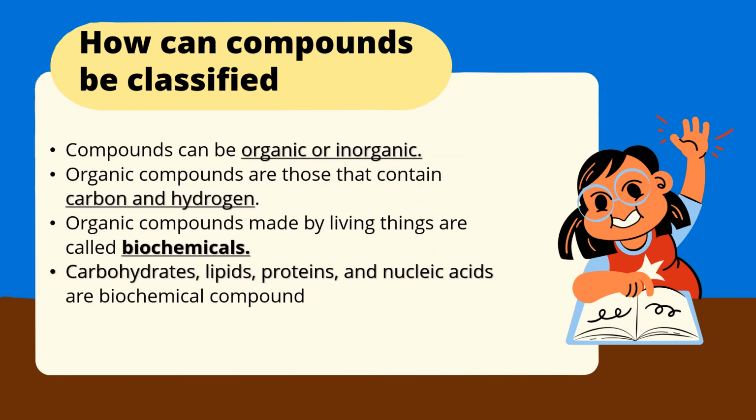Now I'll talk about how a compound can be organic or inorganic. The organic compound contains carbon and hydrogen. And also, those made by living things are called biochemicals. Like what? Like carbohydrates, lipids, proteins, and nucleic acids, which are biochemical compounds. The inorganic is anything other than the organic compounds.